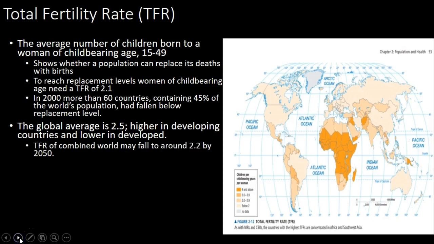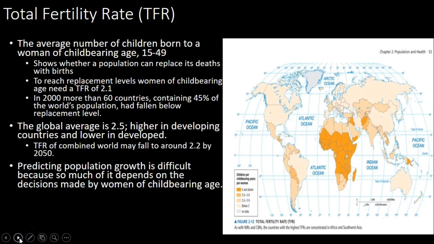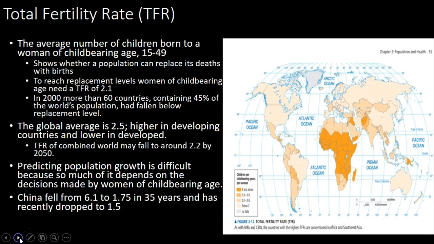The TFR of the combined world may fall to around 2.2 by 2050. That would still be high enough for us to maintain replacement levels, globally at least. Now, predicting population growth is difficult, though, because so much of it depends on the decisions made by women of childbearing age. It's one of the reasons why the developed countries tend to have a lower natural rate of increase, because more women choose to work and women have more access to contraception.